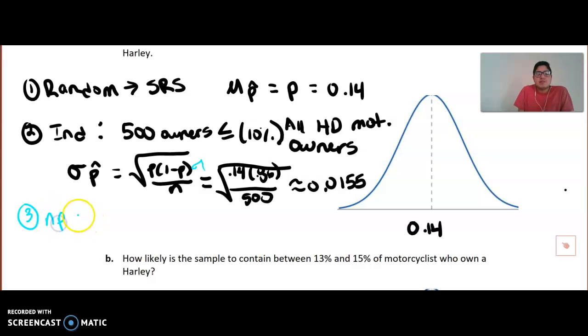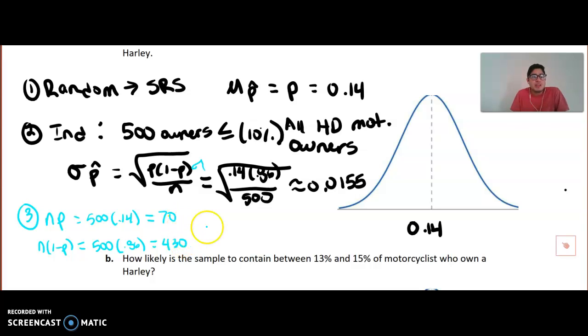Let's see if the normal model is appropriate. We need to check n times p. Here, that would be 500 times 0.14, which gives us 70. And then we're also going to check n times the complement of p, so 500 times 0.86, and that's going to give us 430. Lo and behold, both of these are greater than or equal to 10.